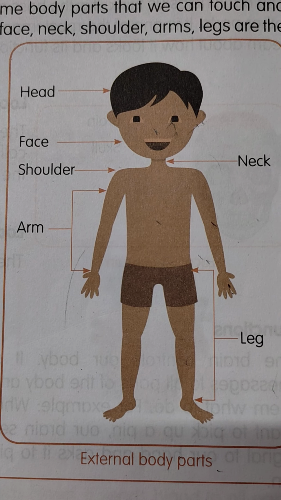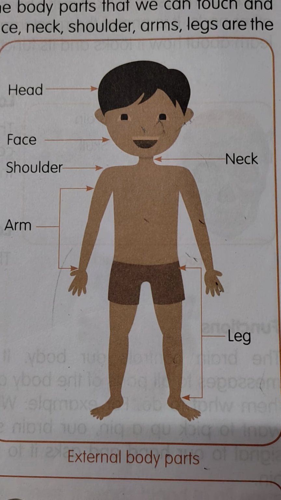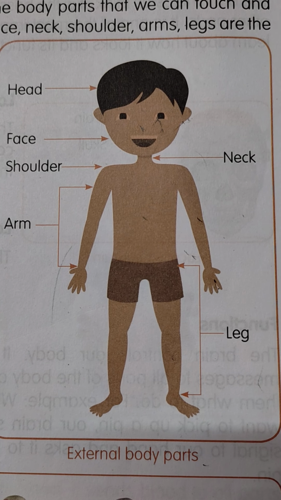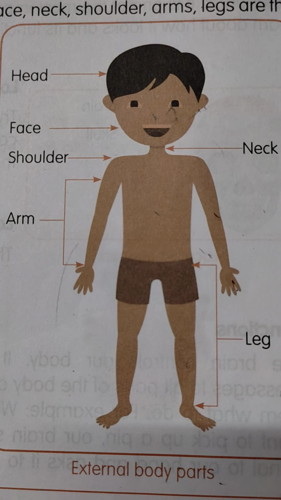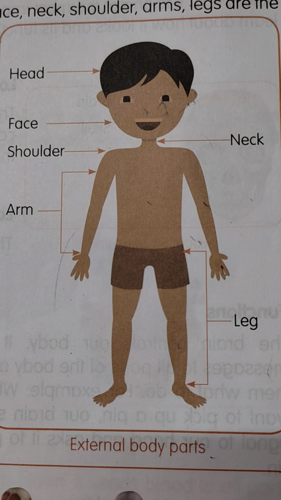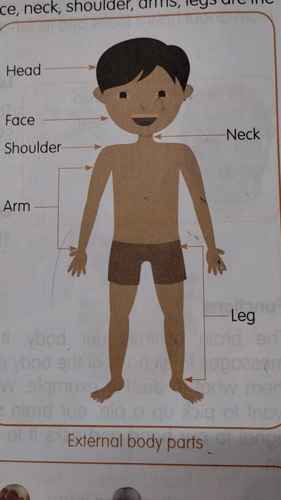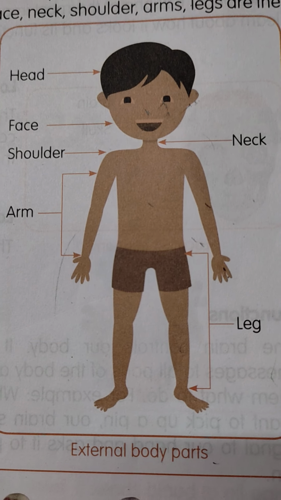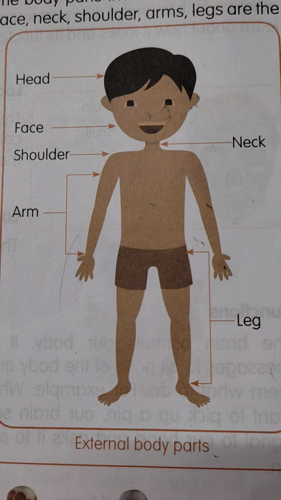I hope you all understood the previous class's topic, right? Okay, cuties. Now we will see a small recap for that topic. Our human body parts. Human body parts can be divided into two types: internal body parts and external body parts. External body parts are the ones we can touch and see.